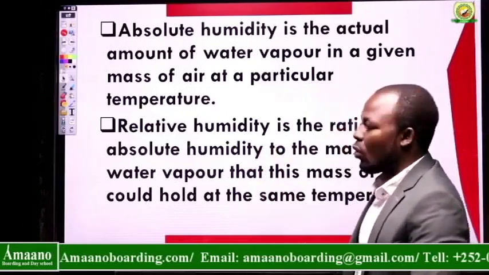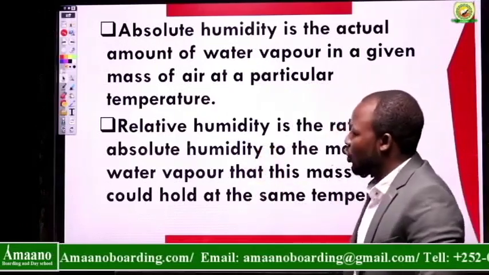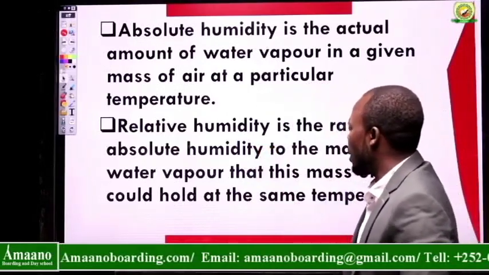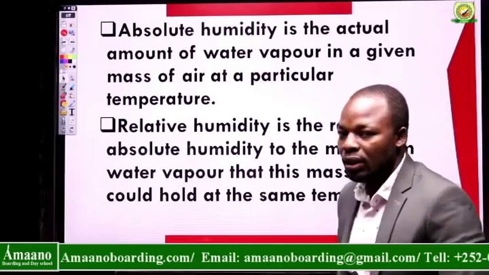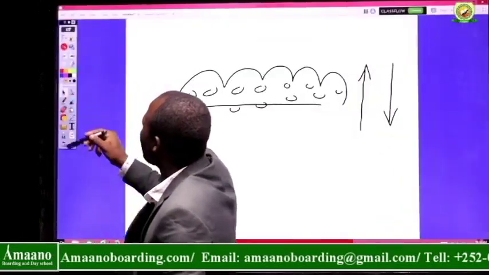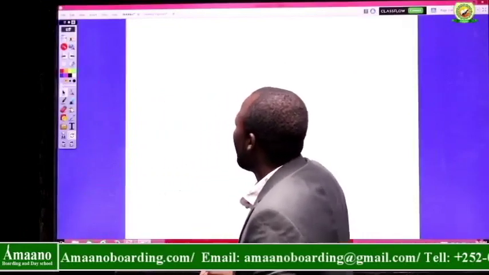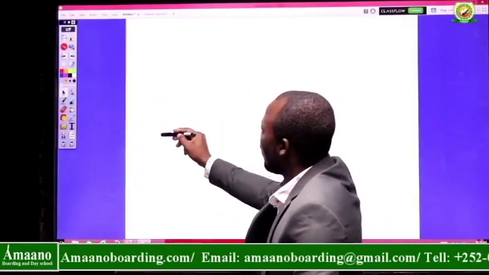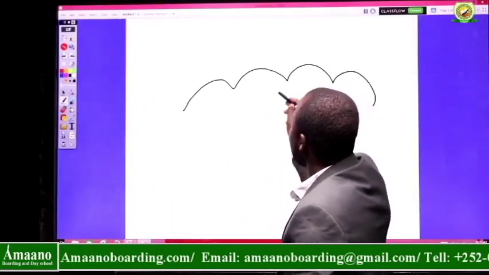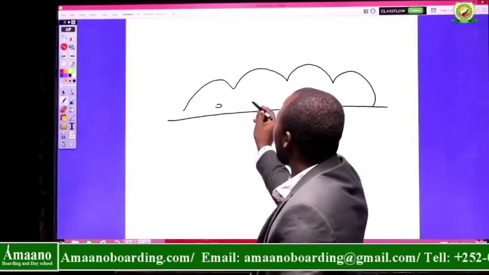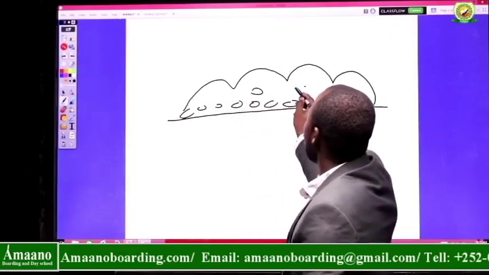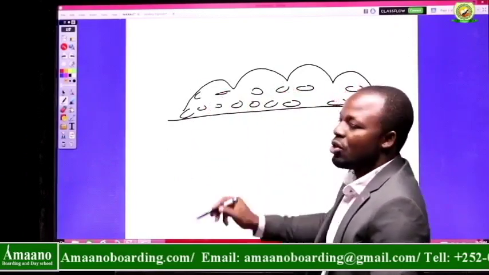Now, relative humidity, on the other hand, is the ratio of absolute humidity to the maximum water vapor that this mass of air could hold at the same temperature. Now, in a nutshell, what we are talking about is this here. For example, whenever we have the atmosphere up there, the water vapor in the atmosphere here. This water vapor is what we refer to as humidity.